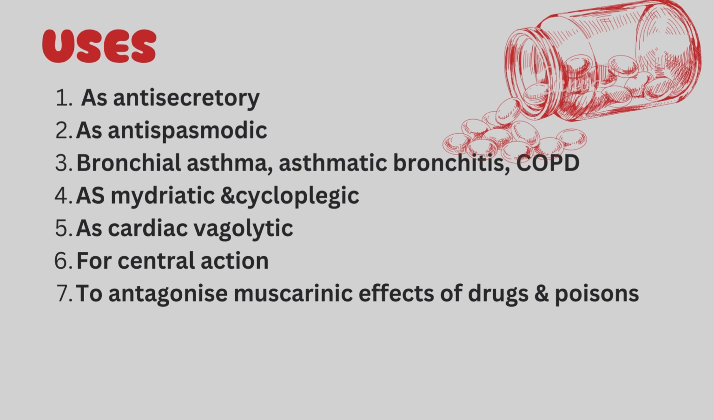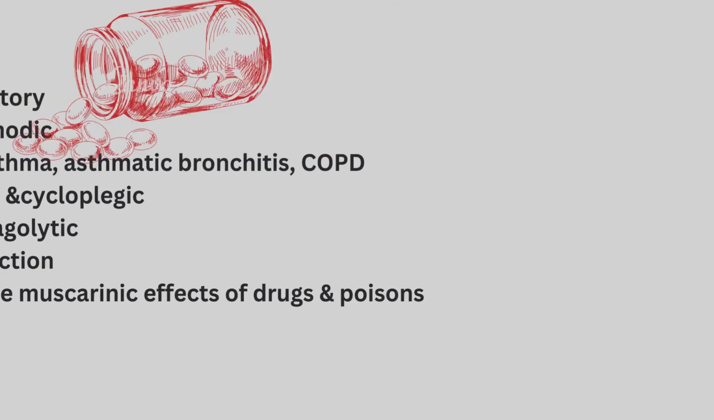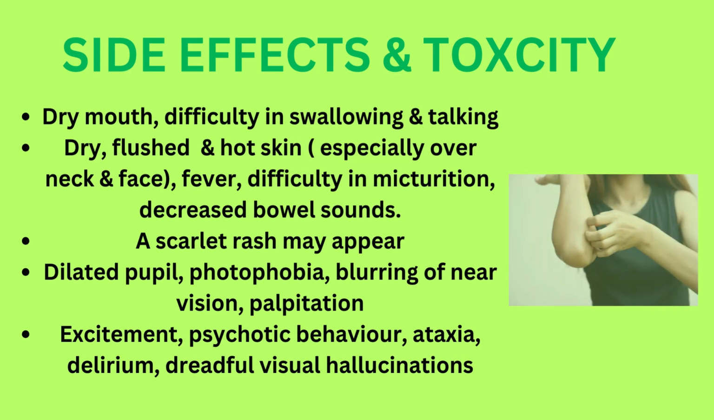Atropinic drugs are mainly used as antisecretory, antispasmodic, in bronchial asthma, asthmatic bronchitis, COPD, as mydriatic and cycloplegic, as cardiac vagolytic, for central action, and to antagonize muscarinic effects of drugs and poisons. Side effects and toxicity include dry mouth, difficulty in swallowing and talking. Dry, flushed, and hot skin, especially over neck and face, fever, difficulty in micturition, decreased bowel sounds. A scarlet rash may appear. Dilated pupil, photophobia, blurring of near vision, palpitation. Excitement, psychotic behavior, ataxia, delirium, dreadful visual hallucinations.